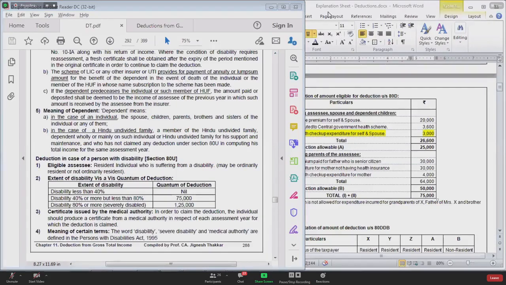I am giving an example saying that SSE is Mr. X, an individual. He is having 2 brothers. Both of them are suffering from disability. Both are disabled to the extent of 50-50 percentage. What will be the deduction? Will it be 75 plus 75, 1,50,000? I said no. Why? Because deduction is not per disabled person. Deduction is per SSE. One person can claim deduction of maximum 75,000. This one, have you understood?